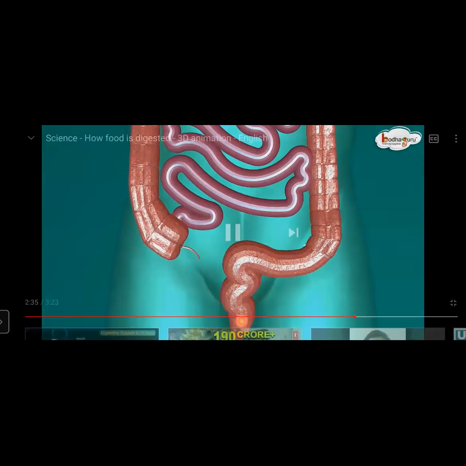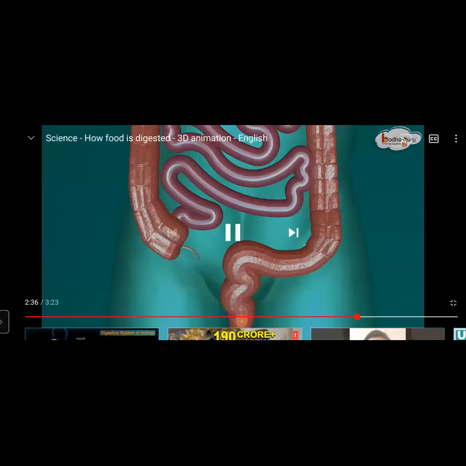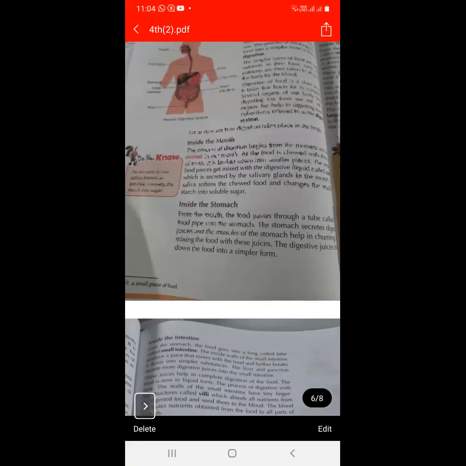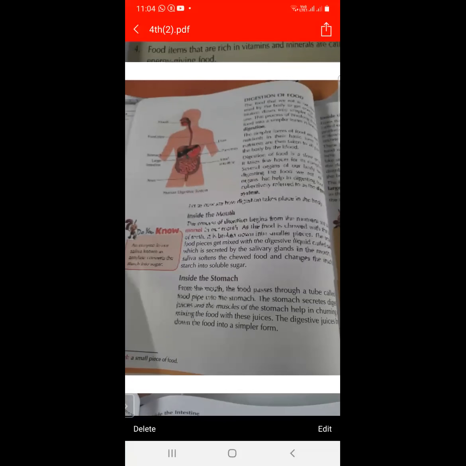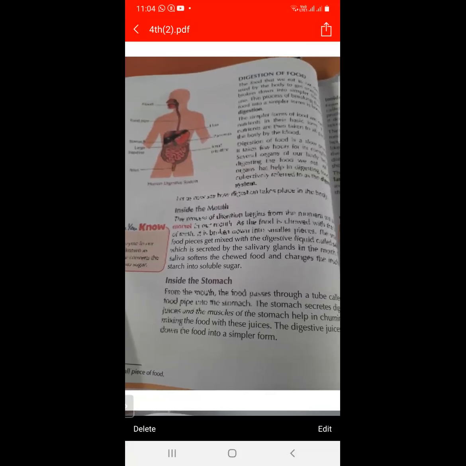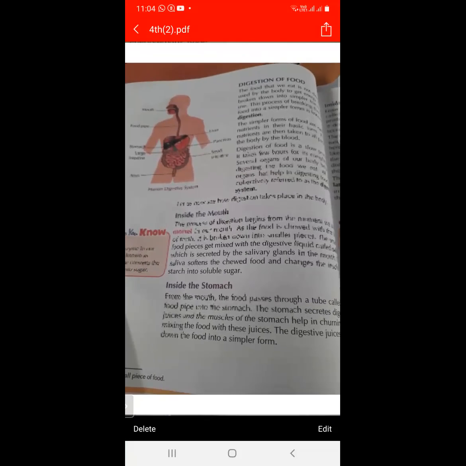So this is the process of how digestion of food occurs in human beings: the food is digested in the stomach, then it goes into the small intestine, and then into the large intestine. So this is the digestion of food.